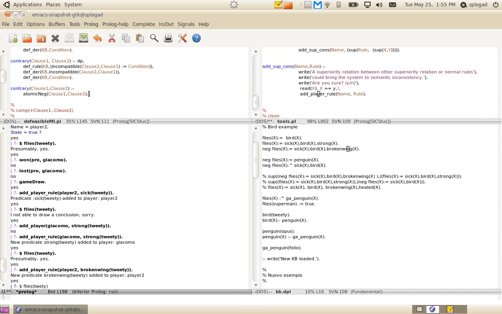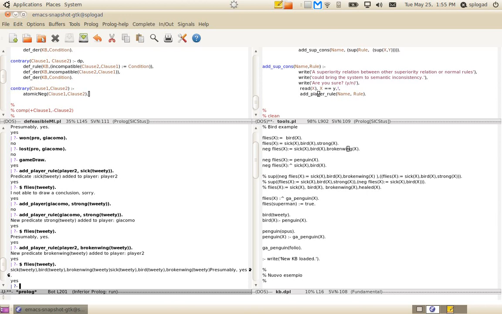Okay, now we can see something interesting. If I ask the system if Tweety is able to fly, it will answer presumably yes. Why? Because we are in a credulous semantics, and in particular, even if we have two rules that conclude opposite concepts, I mean flies x and the negation of flies x, a credulous reasoner can believe in both.